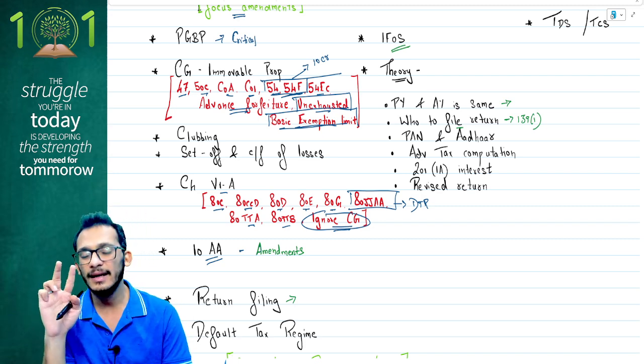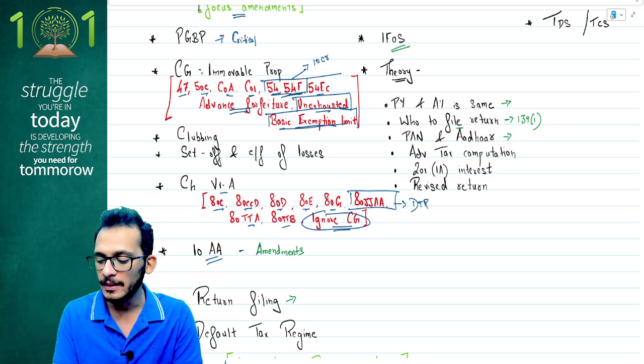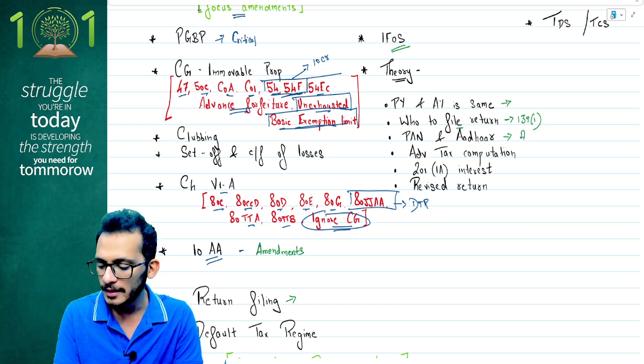That is the next question. ICAI has been testing this multiple times, so please pay attention to this. PAN and Aadhaar linking is important for the current year because this has an amendment. Here's a hint for you people.